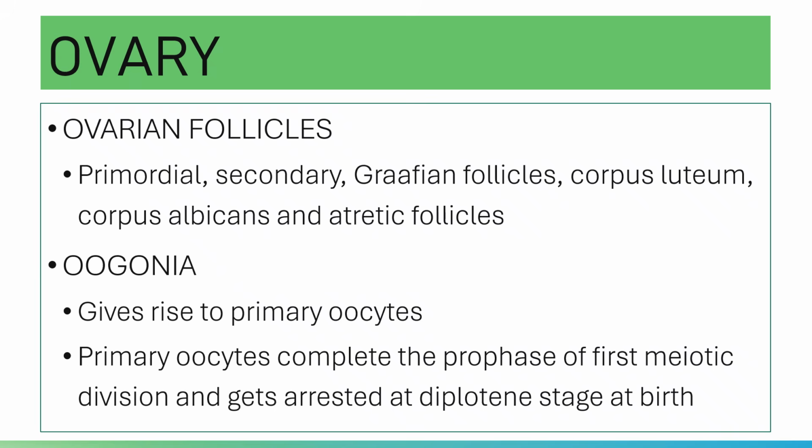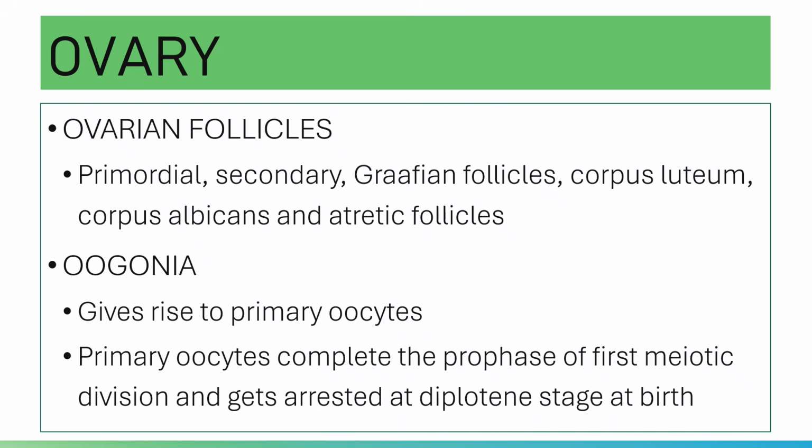The oocyte will stop at that stage due to the presence of your oocyte maturation inhibitor factor. Again, the primary oocyte is arrested in the diplotene stage at birth by your oocyte maturation inhibitor factor until puberty. When a female reaches puberty, this primary oocyte, which is arrested at birth, will be reactivated.